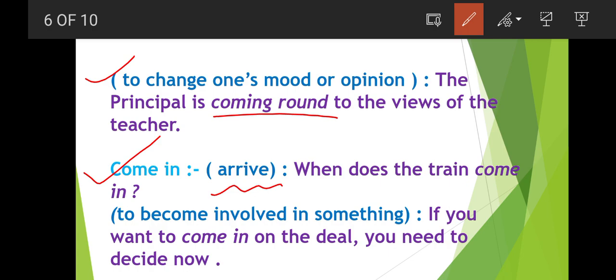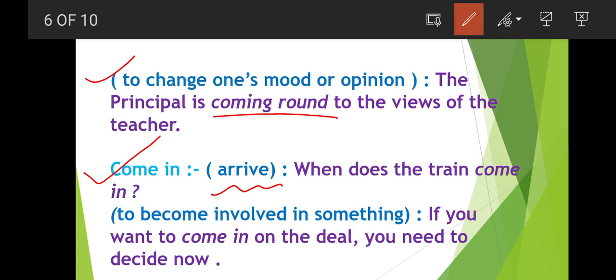Okay, let's suppose there is a matter in my school and I am involved in that matter. So someone will say, if you want to come in on the deal, you need to decide now. It means, were you on the matter? Were you involved in that matter? The teacher will ask me like this.